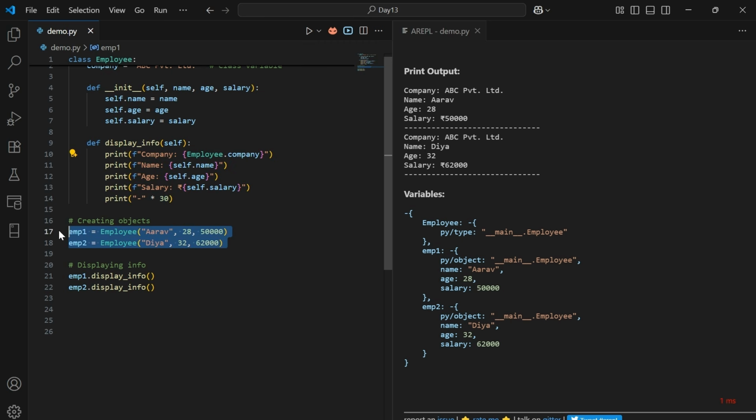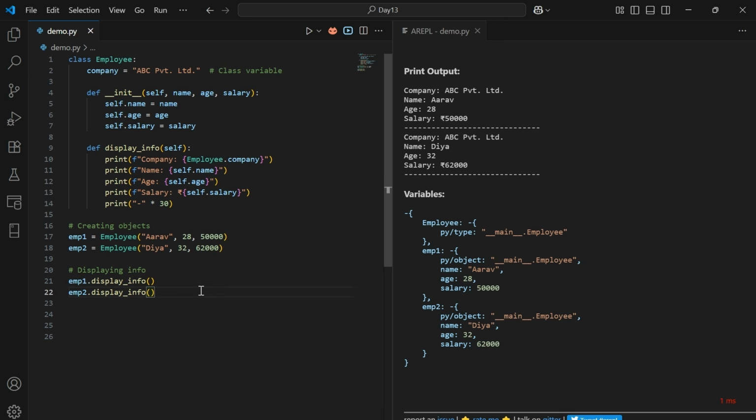Then we create two employees, employee 1 and employee 2, with different names, ages and salaries. When we call display_info on each object, it shows their individual details along with the common company name. After executing this piece of logic, it gives an output like this with the company name, age and salary of the two employees.